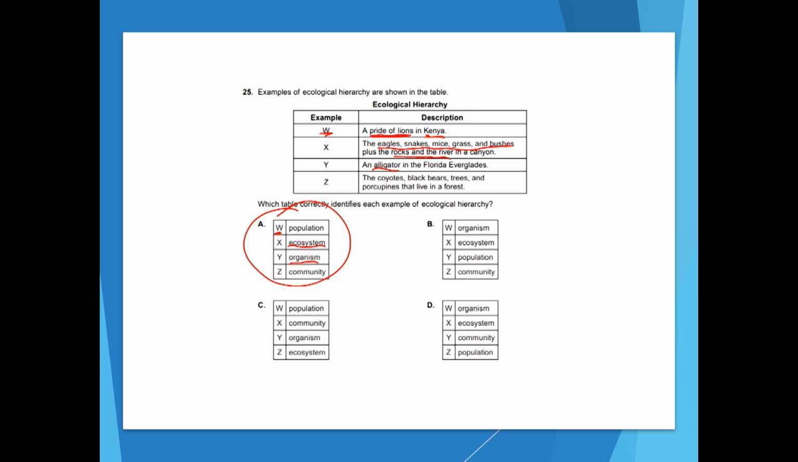The last one says the coyotes, black bears, trees, and porcupines that live in a forest. That is going to be a community. A community only cares about the living things and not the unliving things. These are all living things, and so this is going to make up the community.